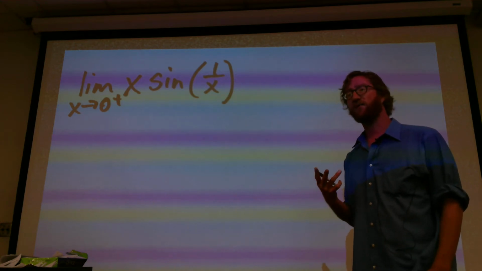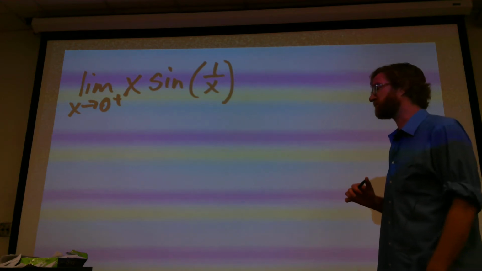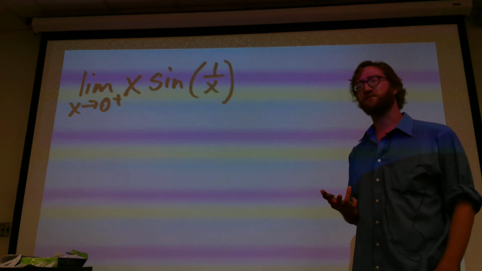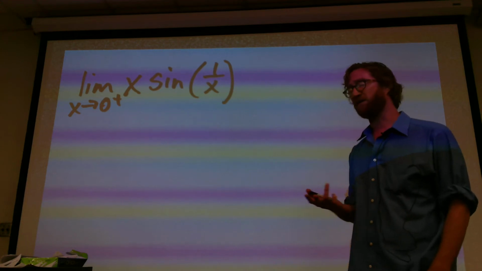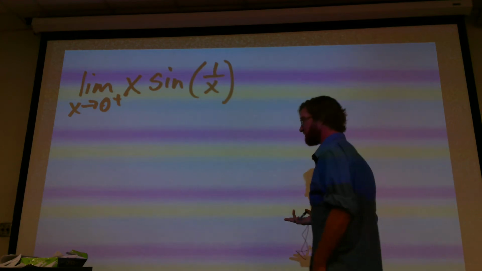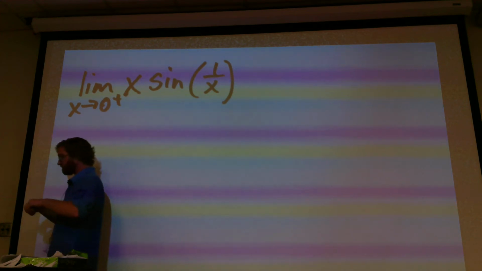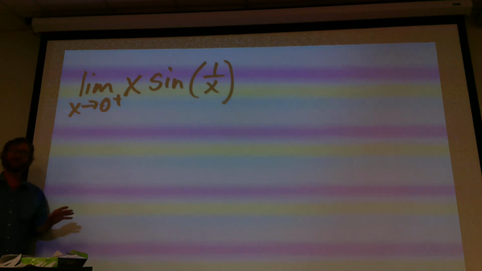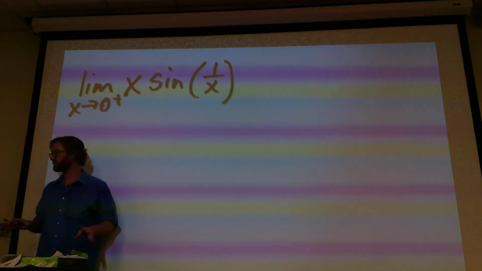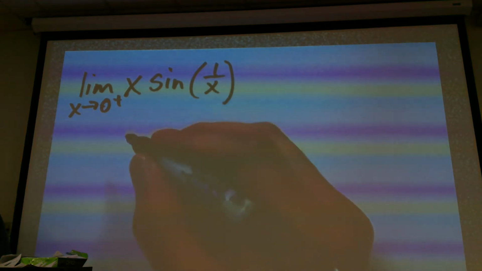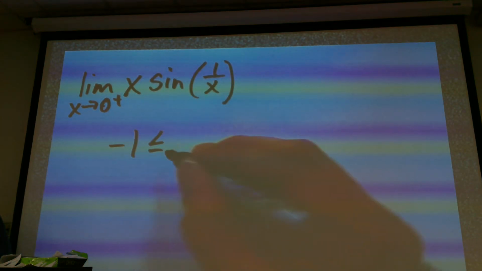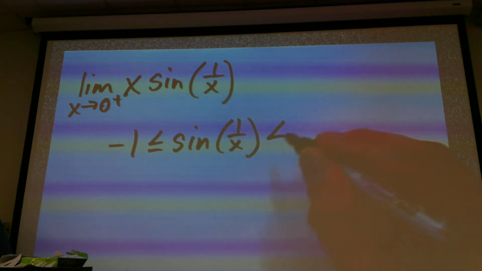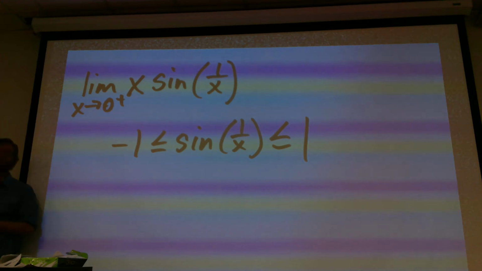Now, why would it have a tendency to lean towards trigonometric functions? Because there's a natural inequality that comes from our trig functions, mainly that sine and cosine are both bounded between -1 and 1. So I could start off this problem like this. I know sine is always bounded. That gives me a natural inequality to begin with when it comes to the squeeze theorem. So, negative 1 is always less than or equal to sine of 1 divided by x, which is always going to be less than or equal to 1.